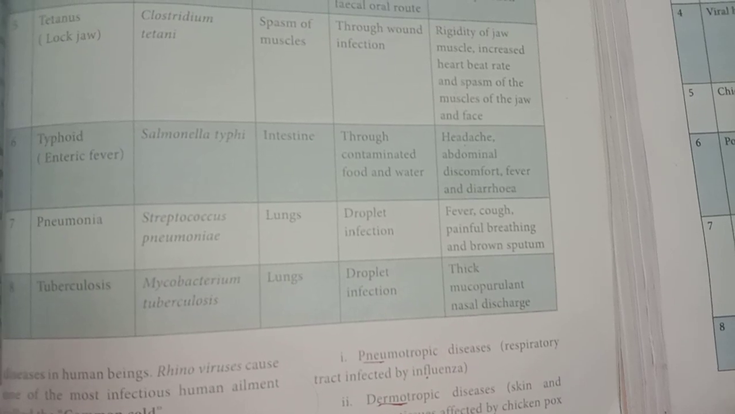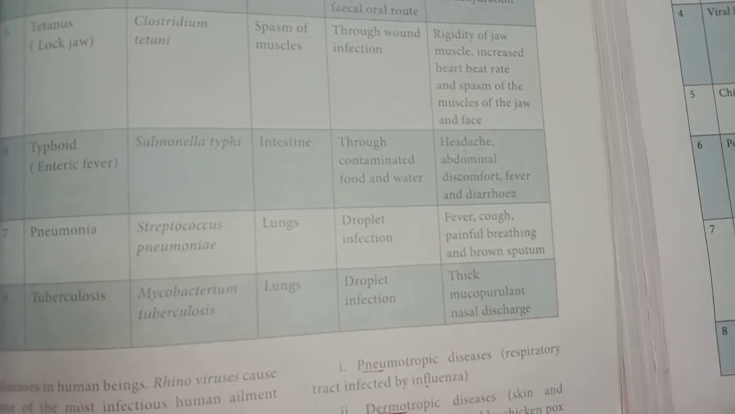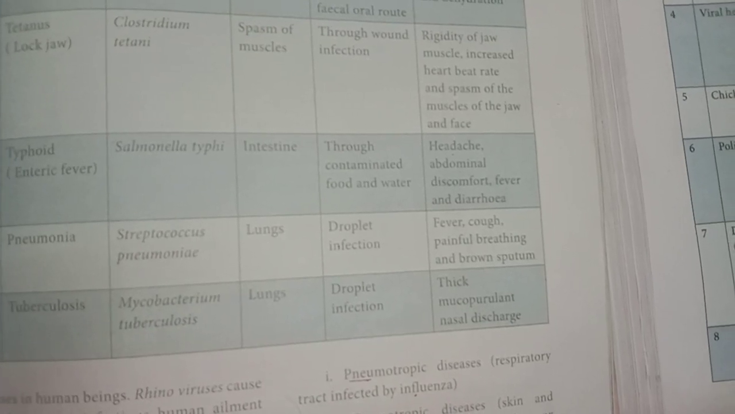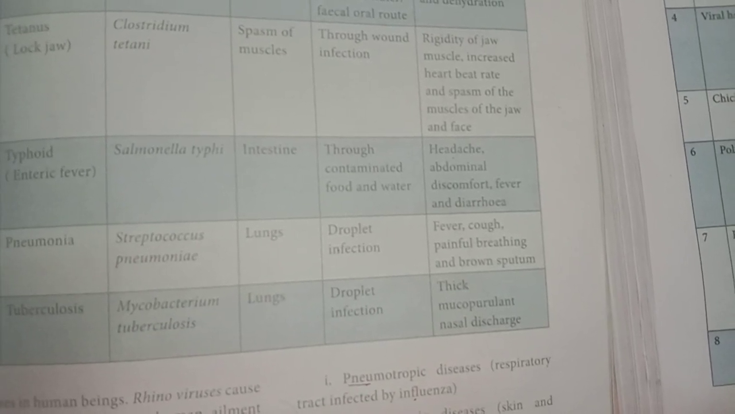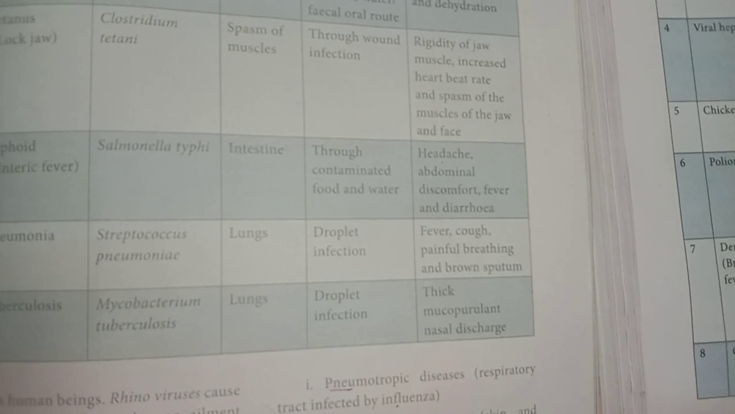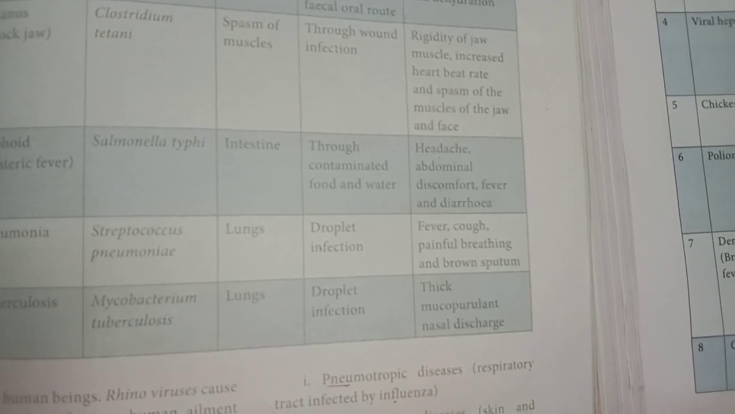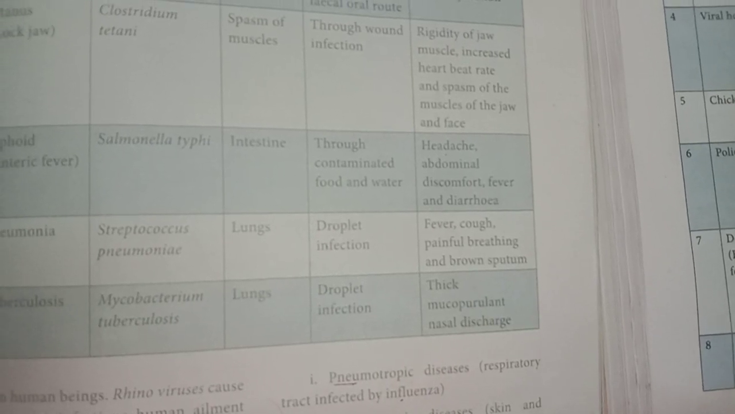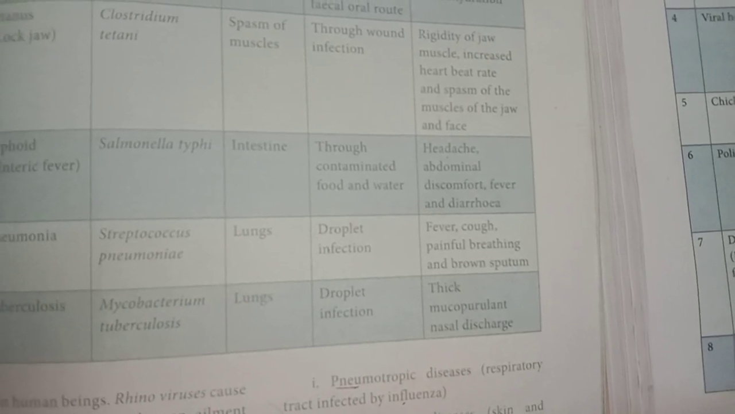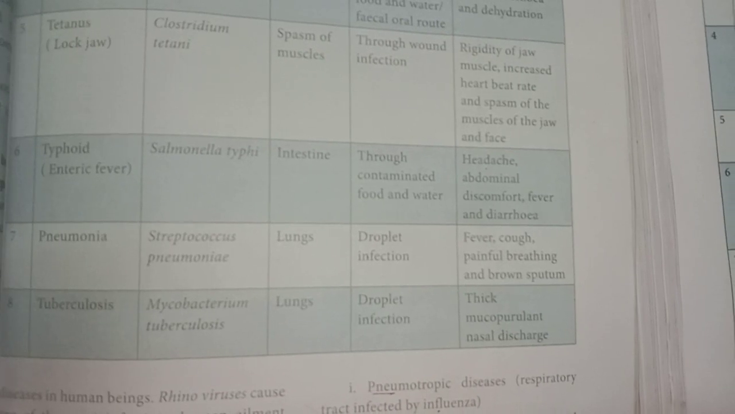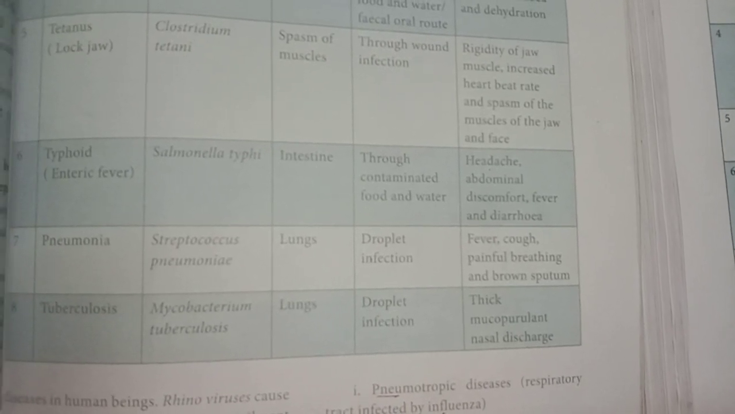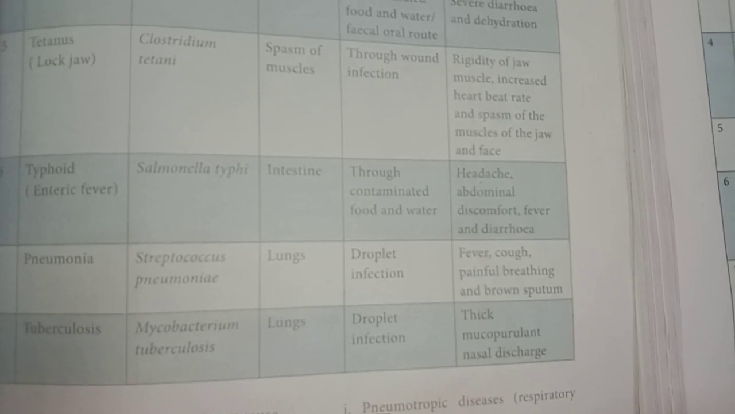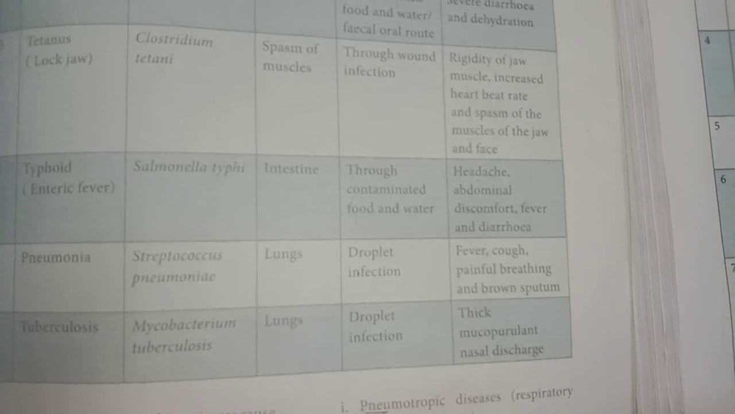Then the seventh disease is pneumonia. Streptococcus pneumoniae is the causative organism, affecting the lungs. This disease spreads through droplet infection. Then the symptoms: fever, cough, painful breathing and brown sputum. Sputum means, in Tamil, we can say chali. Then the last disease is tuberculosis. This disease is caused by a bacterium. The name of the bacterium is Mycobacterium tuberculosis.